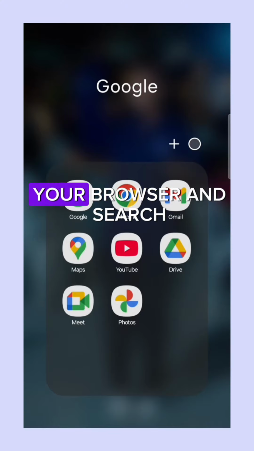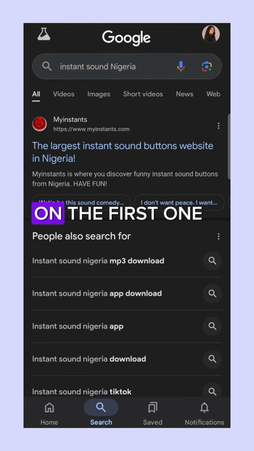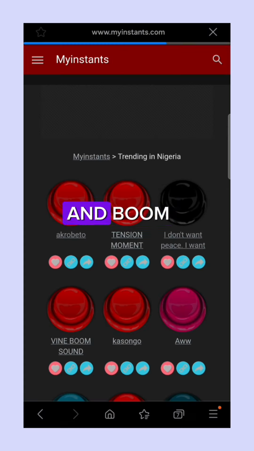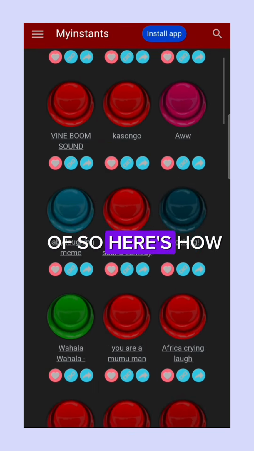Let's go. Now head over to your browser and search for Instant Sound Nigeria. Once it opens, click on the first one that says My Instance. And boom, you should see something like this. There are a lot of them. So here's how to download it.